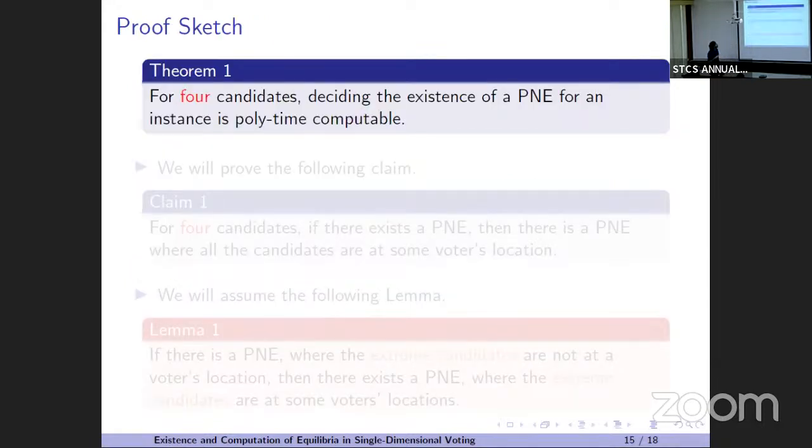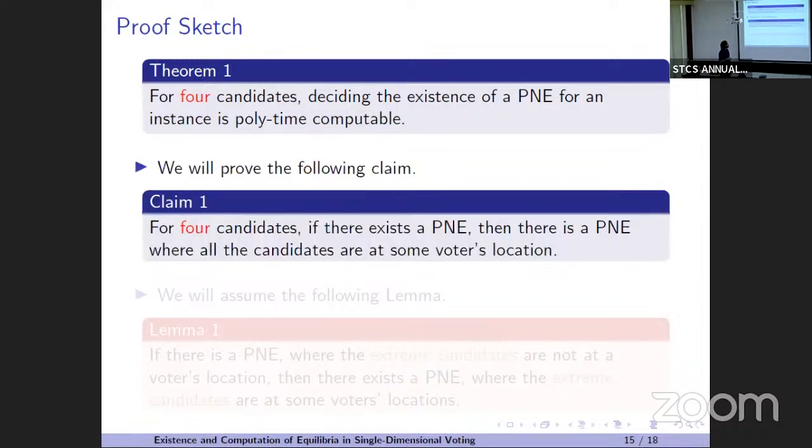For 3 candidates it's easy, and the same proof will go on, so we'll just prove it for four candidates. For 4 candidates, deciding whether a pure Nash equilibrium exists for a given instance is uncomputable. How do we do that? We'll prove this claim: for 4 candidates, if there exists a pure Nash equilibrium, then there exists another pure Nash equilibrium where all the candidates are on some voters' locations.